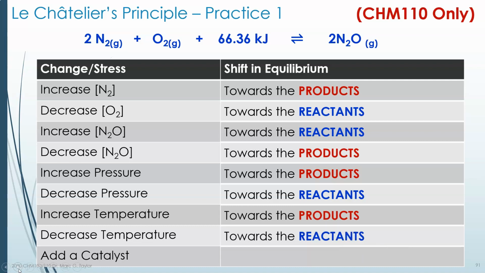And as always, adding a catalyst speeds up both reactions. It makes it get to equilibrium faster, but it doesn't change what the equilibrium is. No effect from a catalyst.